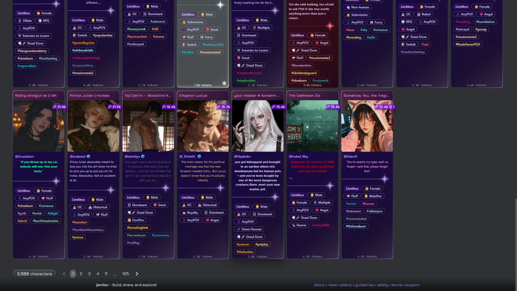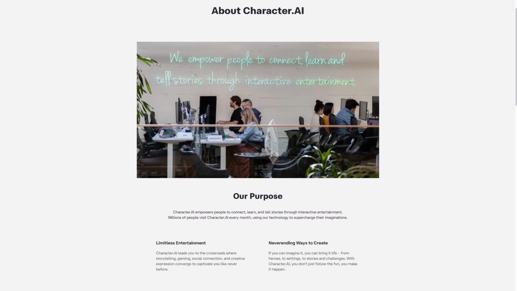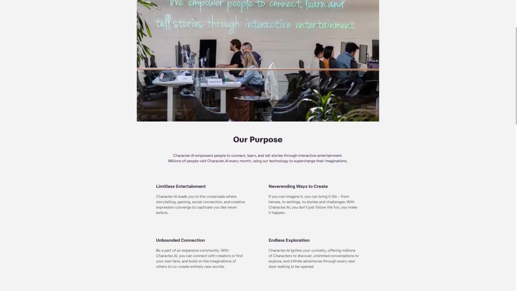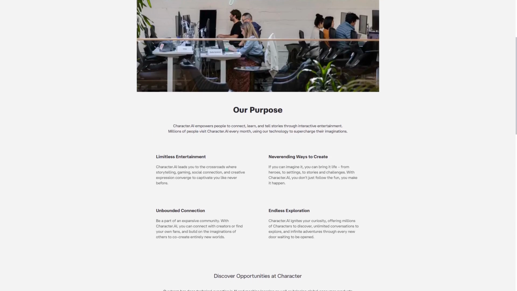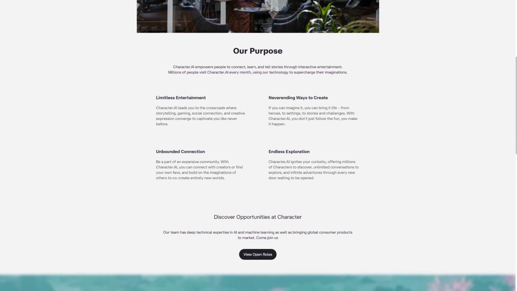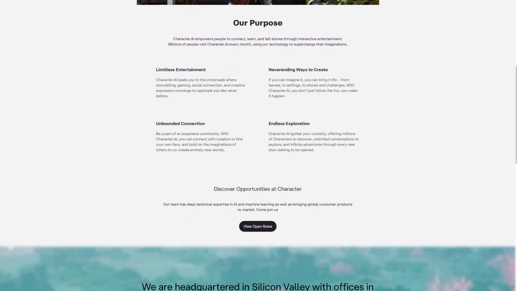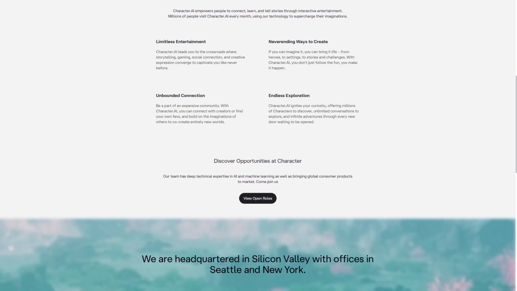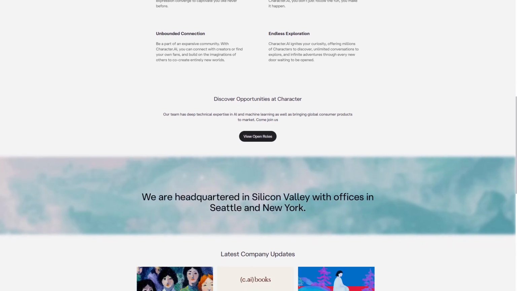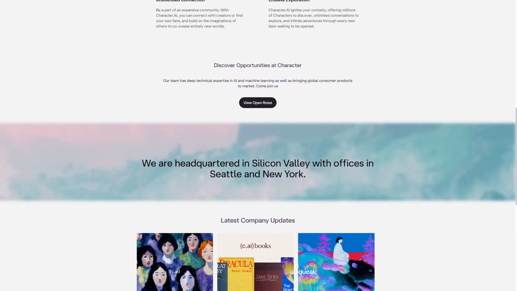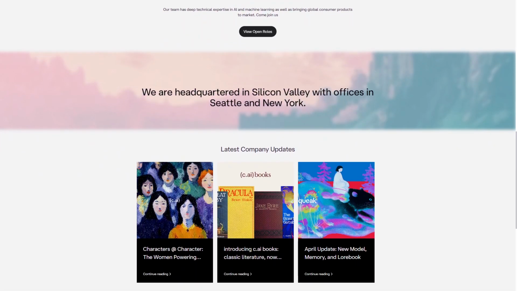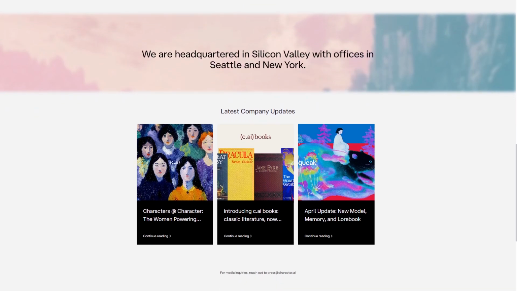Character AI is a chatbot platform designed to generate rich, interactive characters for dynamic conversations. It works by leveraging advanced AI models to simulate personalities, emotions, and unique speech patterns, allowing users to engage with a wide variety of fictional or real-world inspired personas. Character AI's strength is its ability to create immersive and entertaining dialogue, making it popular among creators, storytellers, and casual users looking for engaging interactions.